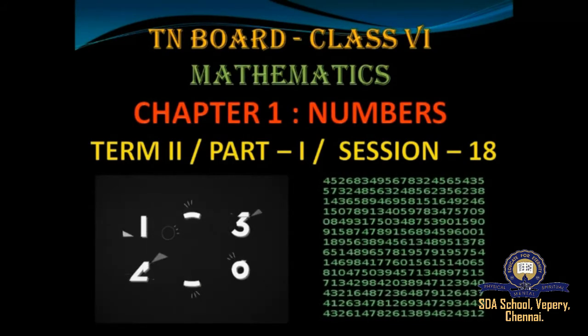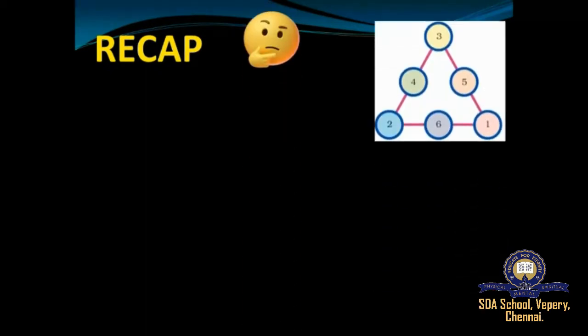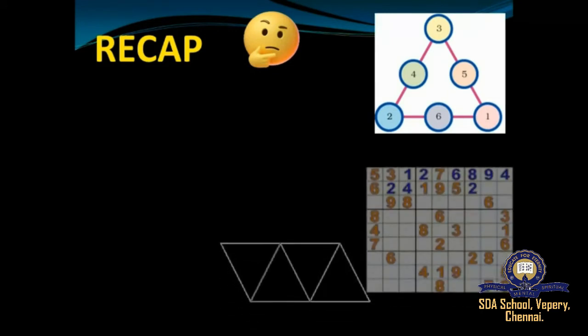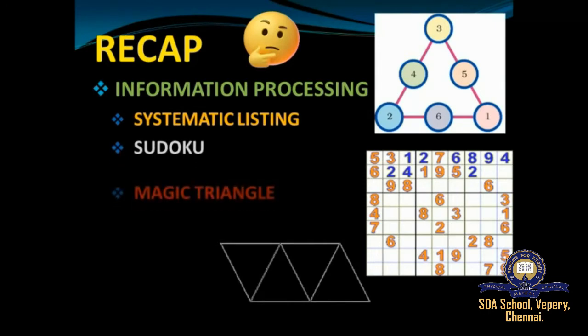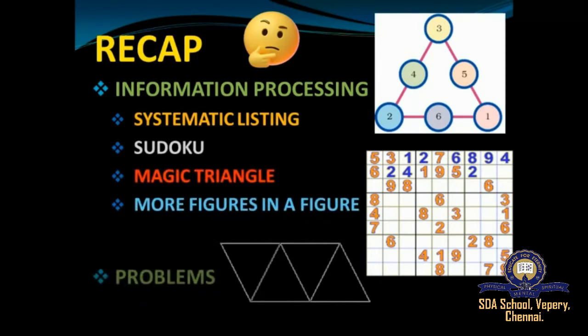Before we move on to today's class, we'll have a recap of what we learned in the previous class. In the previous class, we looked into chapter 6, that is information processing. We learned about what is systematic listing, what is Sudoku, magic triangle, more figures in a figure, and then we solved problems based on information processing, right?